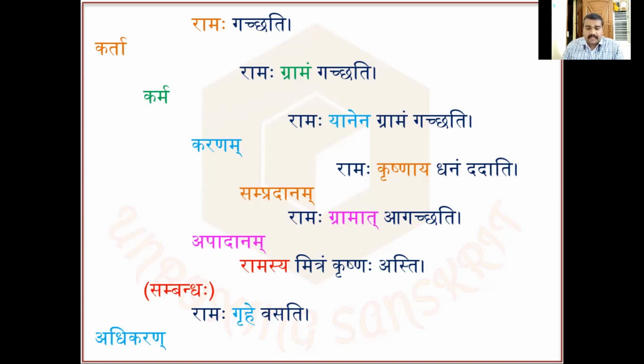Here we can see the word grihe is in saptami vibhakti. So we are defining it simply: if a location is discussed in a sentence, then that is known as an adhikaranam, and that adhikaranam will be used in saptami vibhakti only.